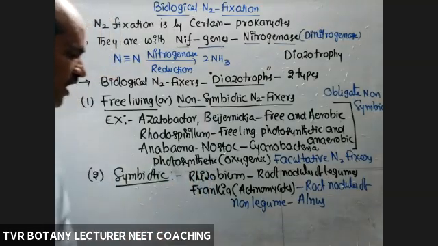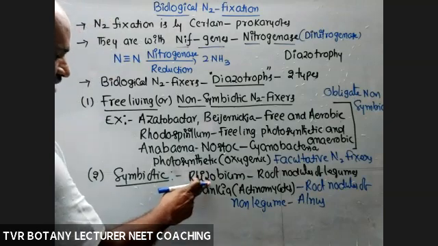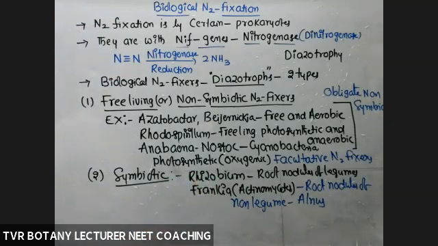Rhizobium and Frankia are obligate symbiotic fixers. Obligate means symbiotic association is mandatory to perform nitrogen fixation. It is compulsory; the host is mandatory.